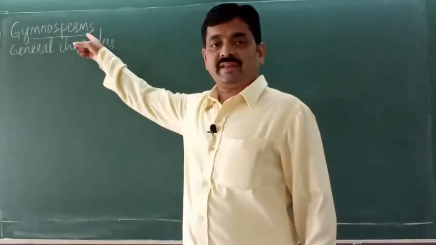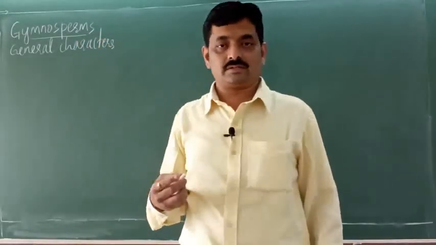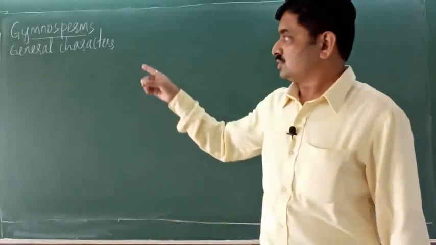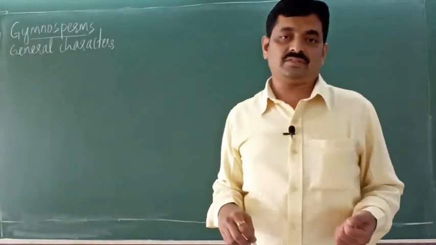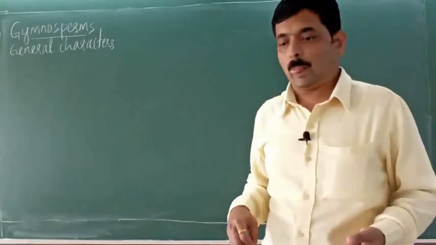So we will continue with the next group in plant kingdom, that is gymnosperms. Gymnosperms are naked seed plants. The first general character is they are naked seed plants.